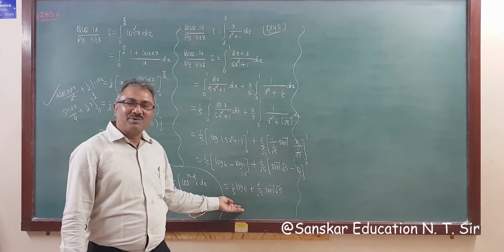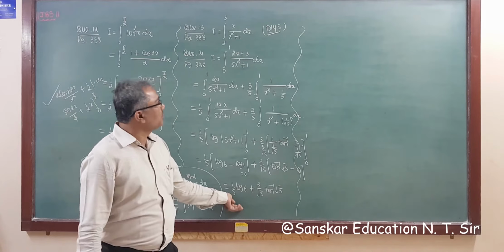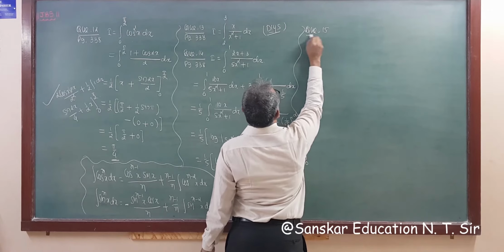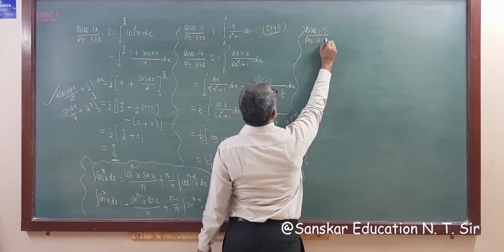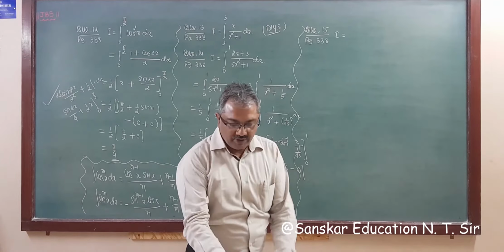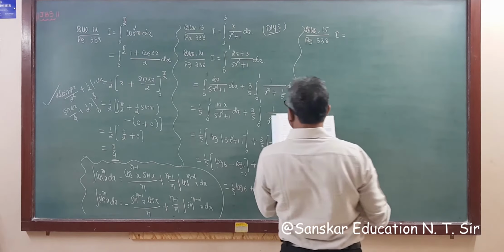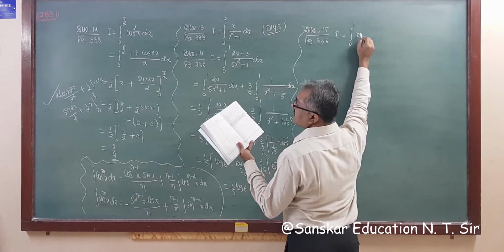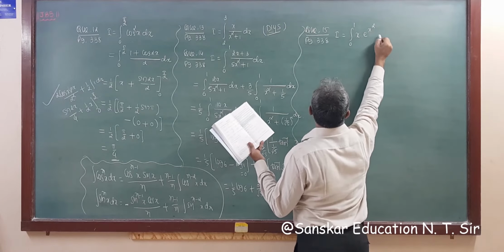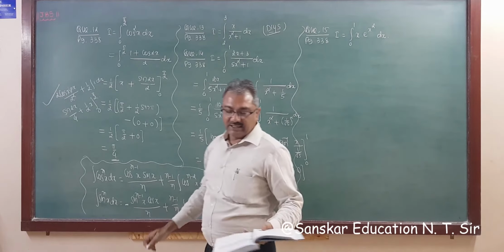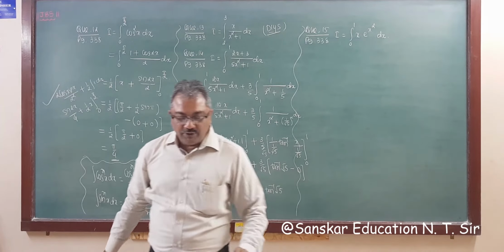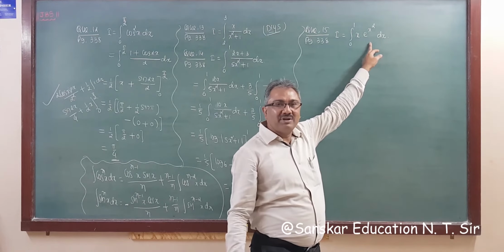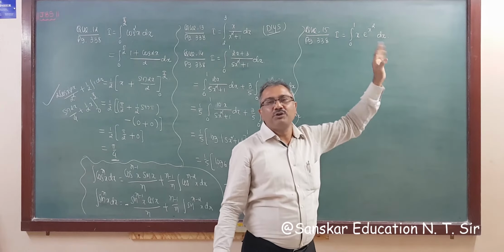So in definite integration you will get this type of answer also. So the next question is question number 15, page 338. I is equal to integration 0 to 1 x e raised to x square dx, right? Now you are thinking of applying the u into v rule. Yes, the u into v rule is also applicable in definite integration, but no need to apply it